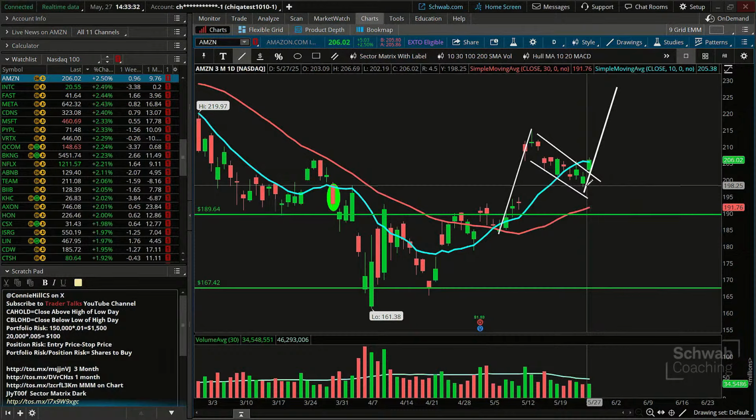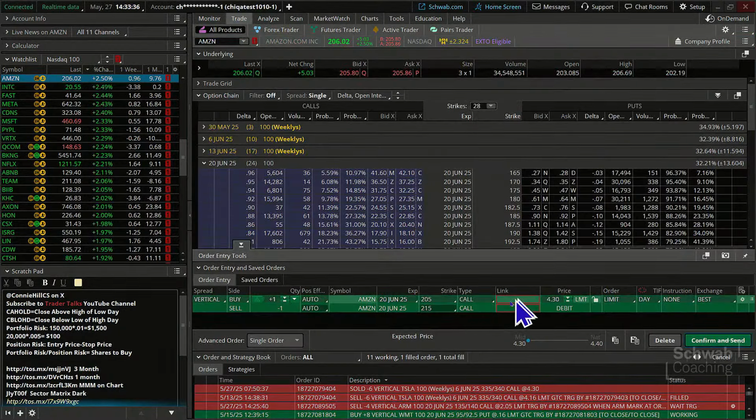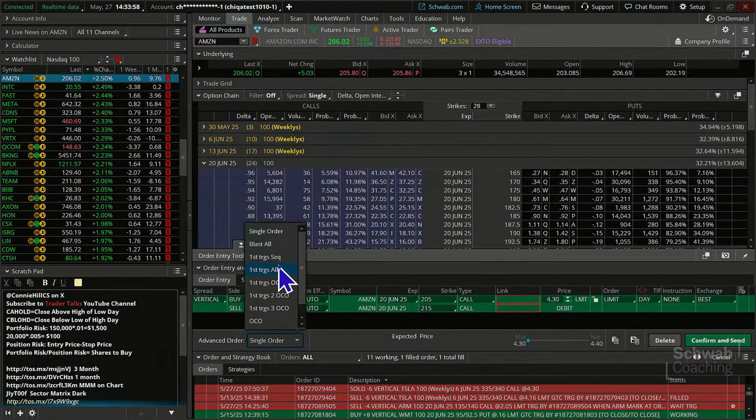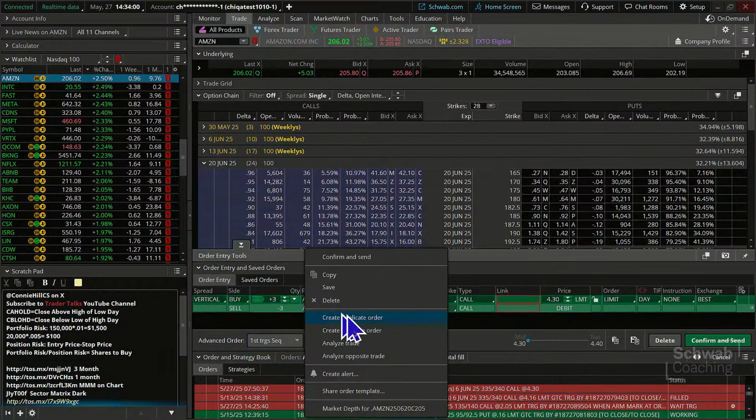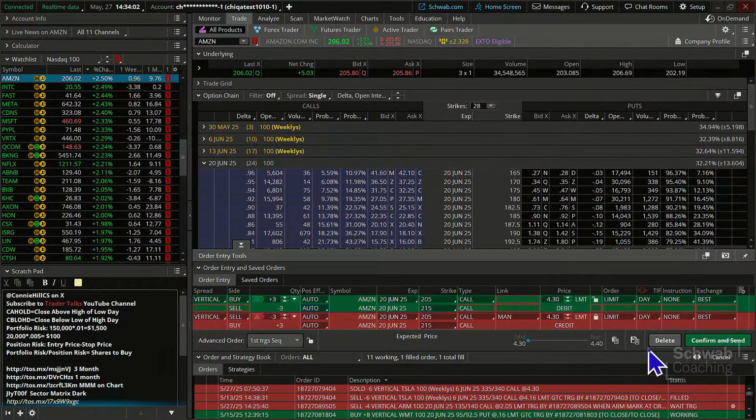Then we're going to look at a different strategy that somebody could consider. All right, so let's see. 430 is our max loss potential. What's our max theoretical gain? Well, it's going to be $10 minus 430, so that's 570 as our max theoretical gain. So let's do 3 contracts. We'll risk a little bit under that $1,500. And let's do a first trigger sequential and create an opposite order. Then let's go set that up in our conditions window.